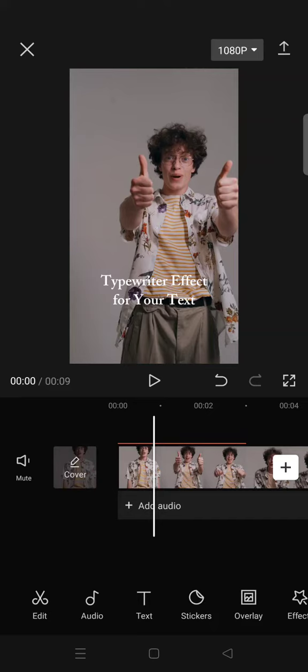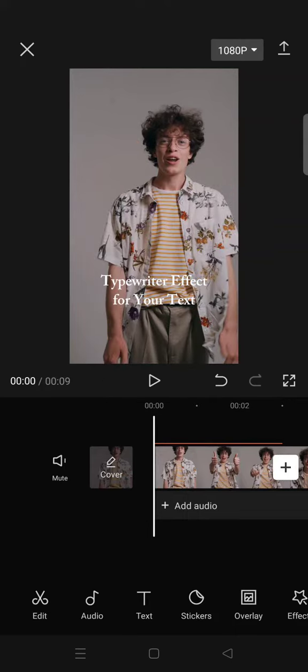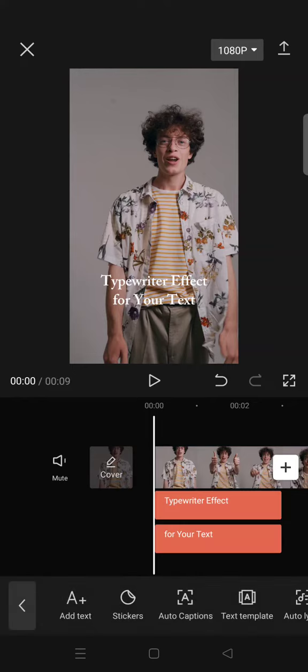On today's video, I'm going to show you how you can create a classic typewriter effect to your text in a video on CapCut. So here you just need to import your video and then write your text. I've already added two tags in here.